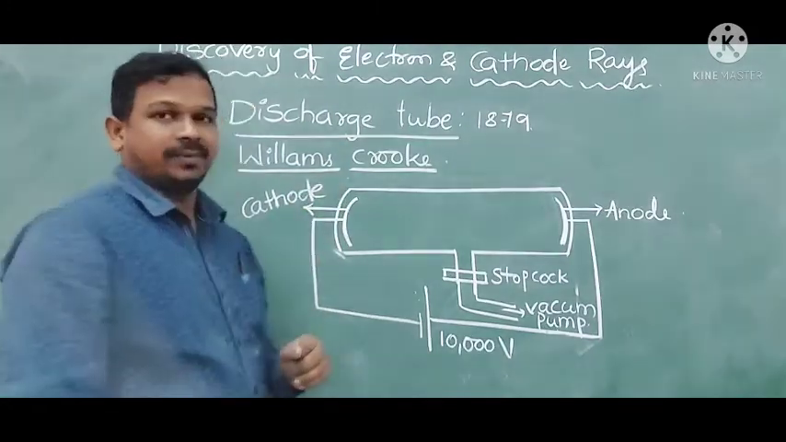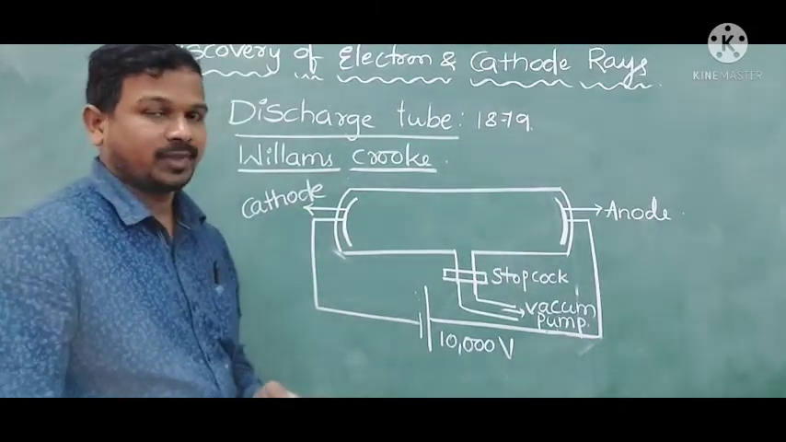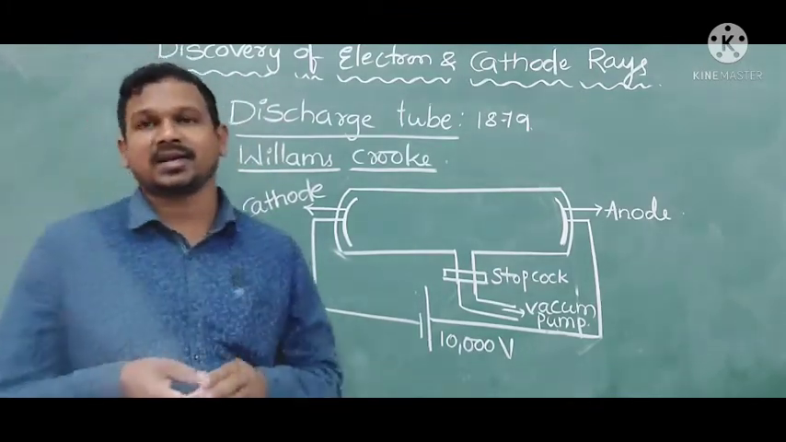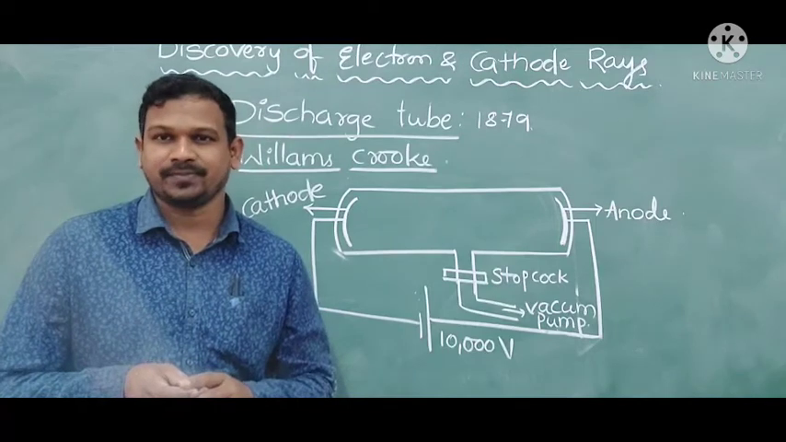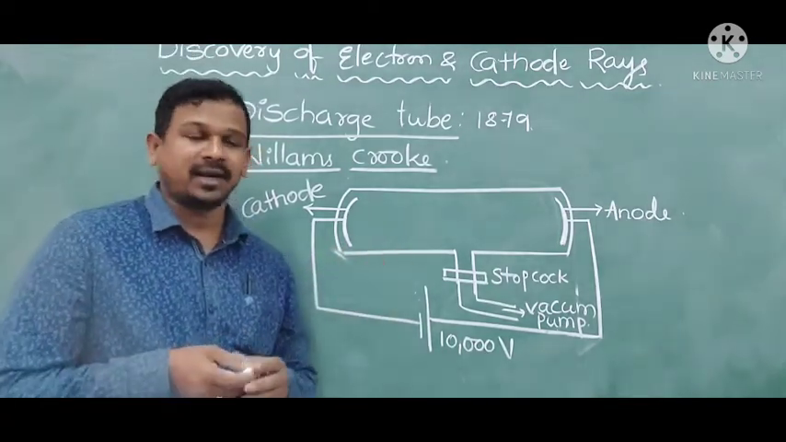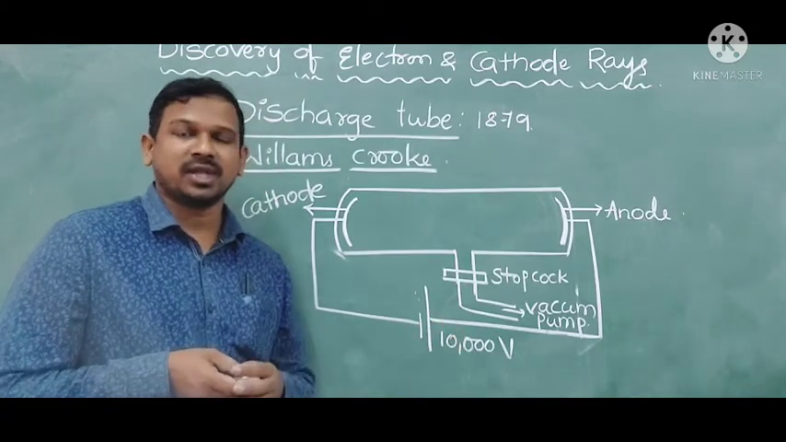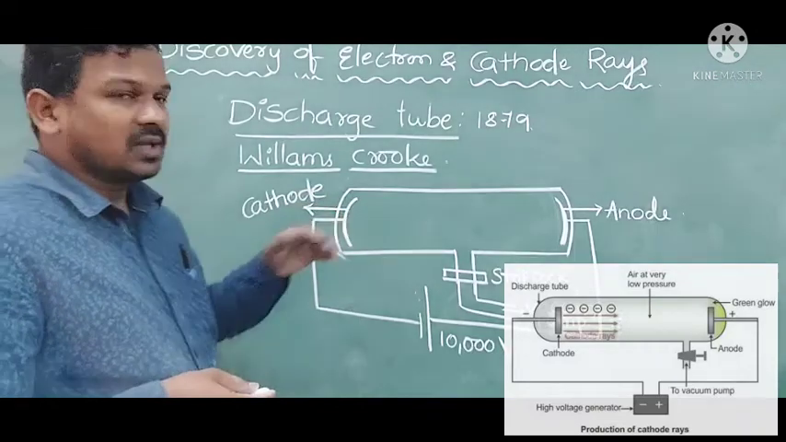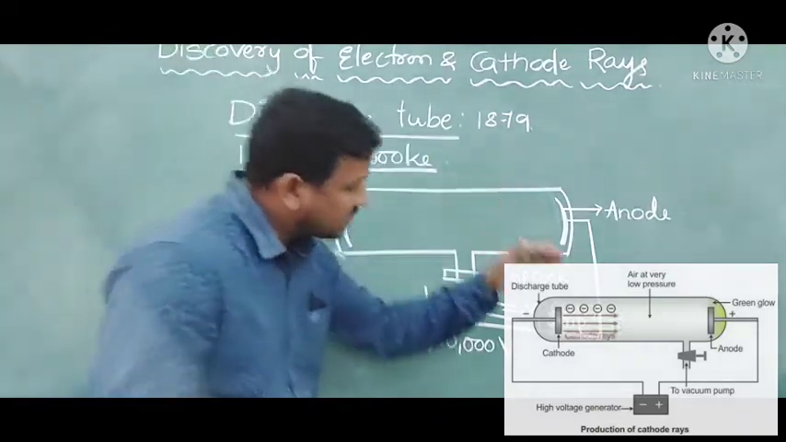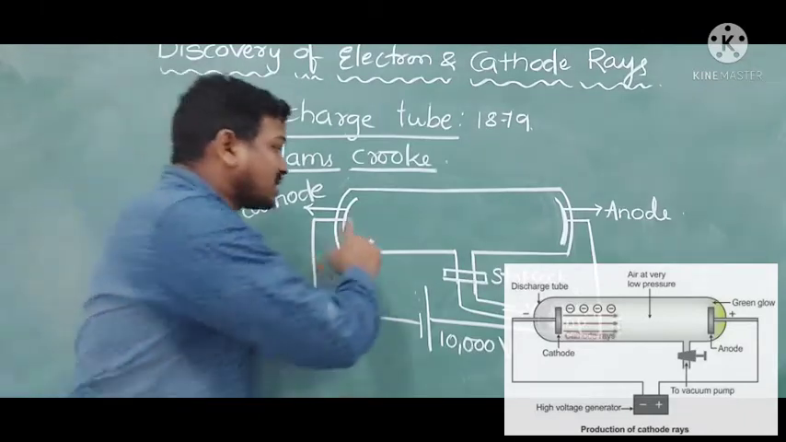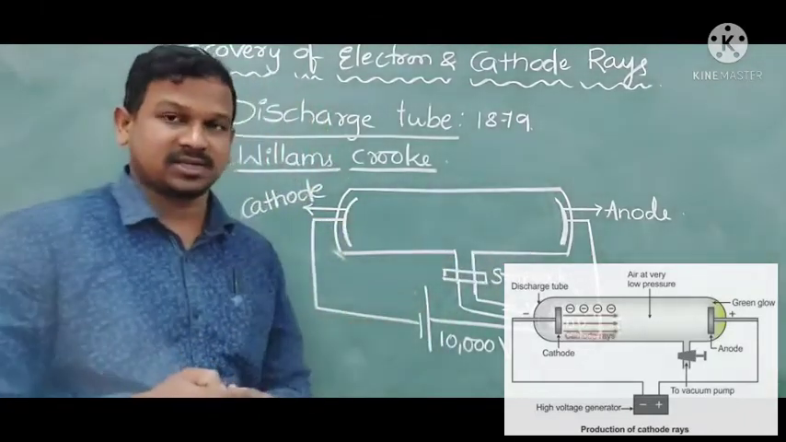What did William Crookes do with this discharge tube? He said that generally gases are poor conductors of electricity. In the discharge tube, he took the gases and applied 10,000 volts of potential difference. And he observed that while decreasing the pressure inside the glass discharge tube, the gas also conducts electricity.